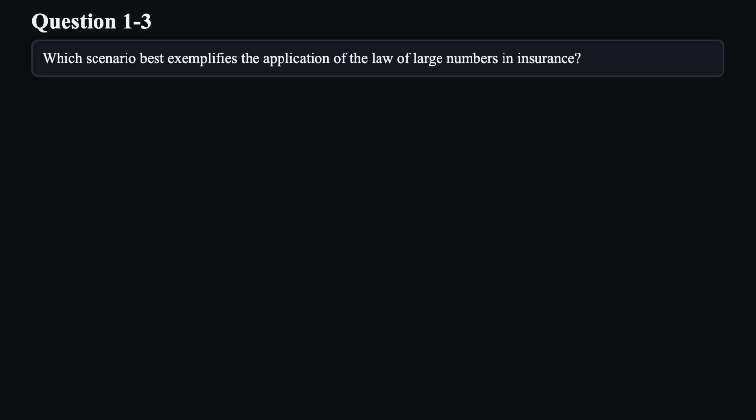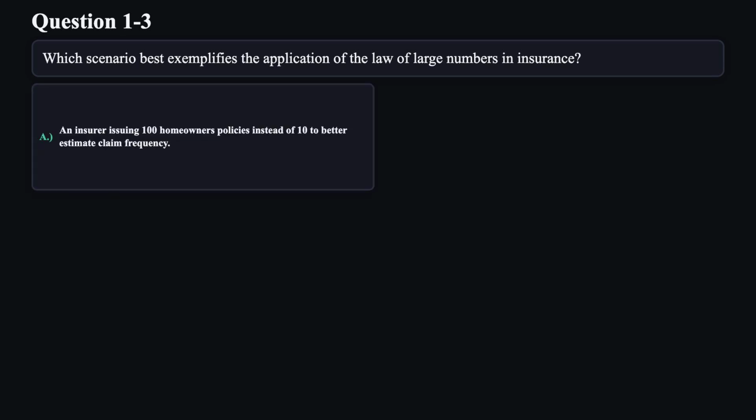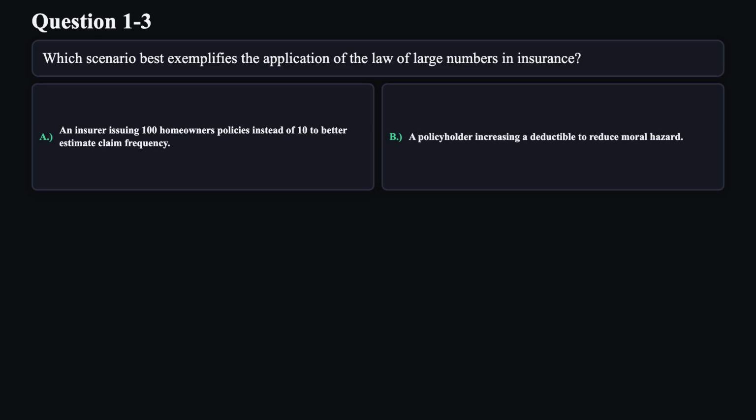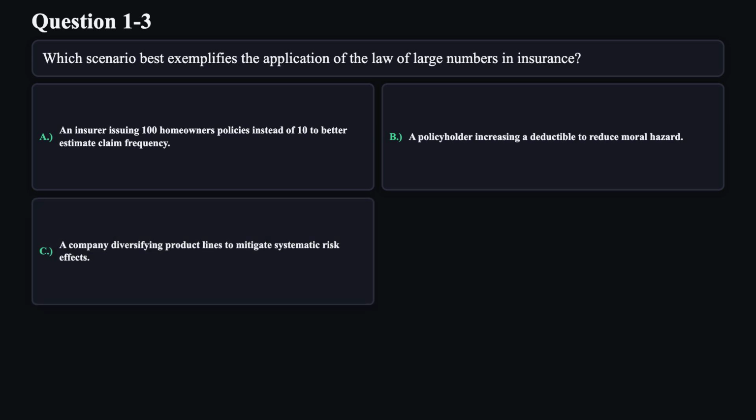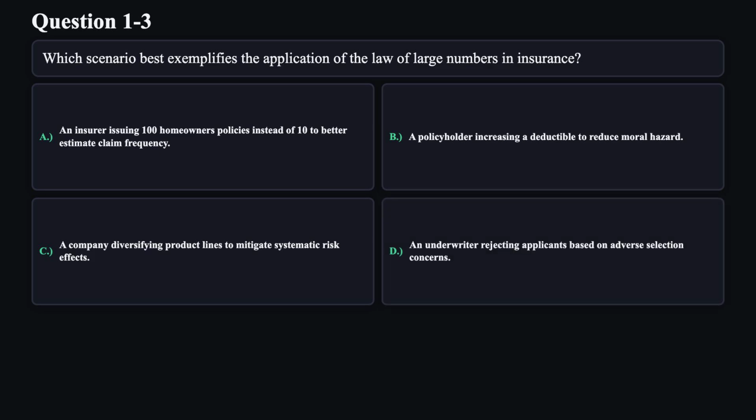Question 3. Which scenario best exemplifies the application of the law of large numbers in insurance? A. An insurer issuing 100 homeowners policies instead of 10 to better estimate claim frequency. B. A policyholder increasing a deductible to reduce moral hazard. C. A company diversifying product lines to mitigate systematic risk effects. D. An underwriter rejecting applicants based on adverse selection concerns.